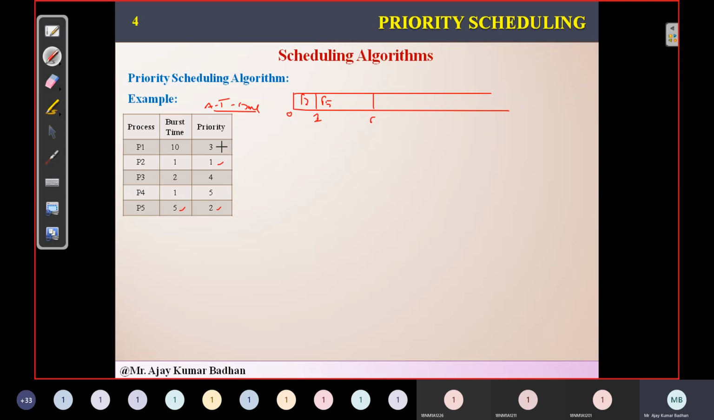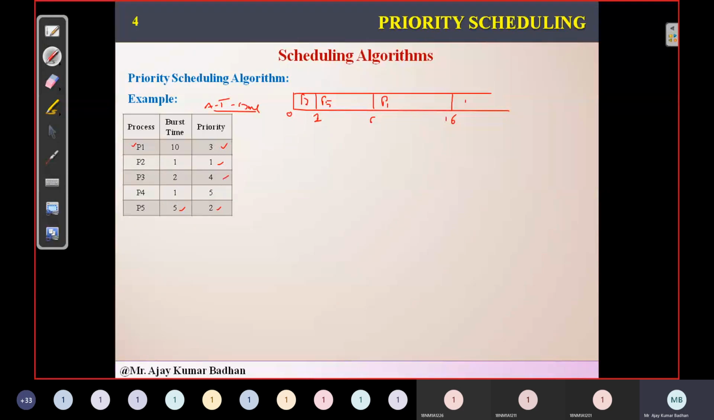After this completes, we'll go to P3. The burst time of P3 is 10 milliseconds. Even though we have a priority 4 process which is 2 milliseconds, we can't go to that because this process has the highest priority. So I'm allocating this to P1. It will end somewhere here, so it will be 16. 10 plus 6 is 16.